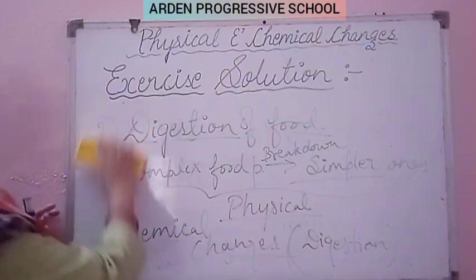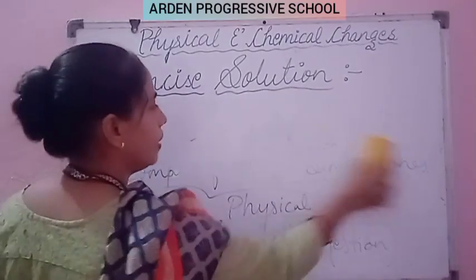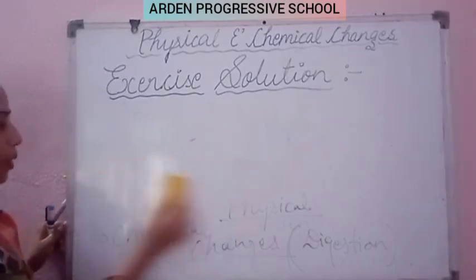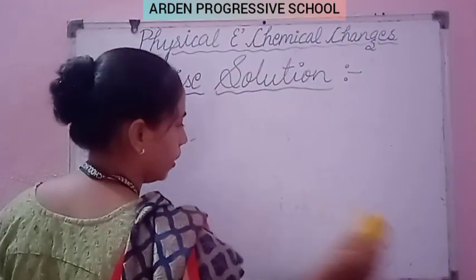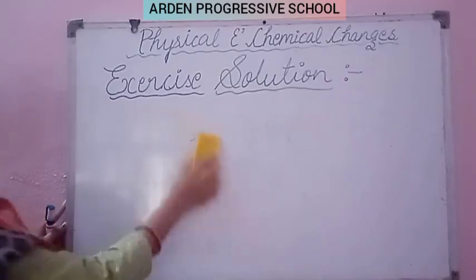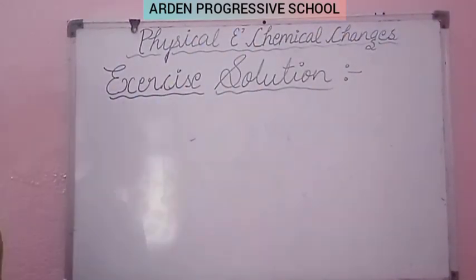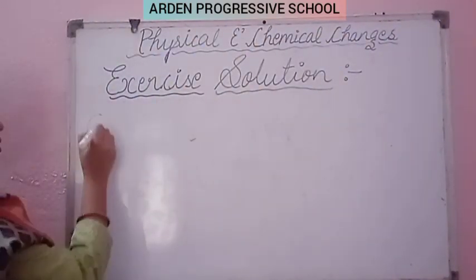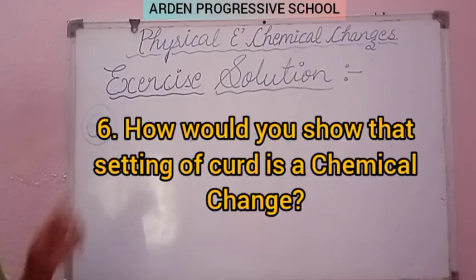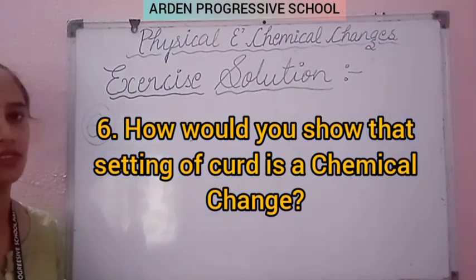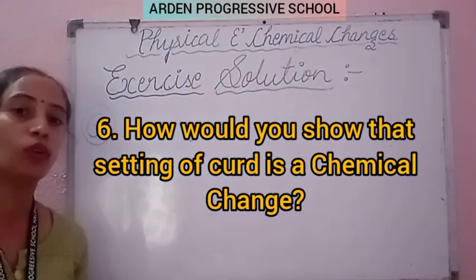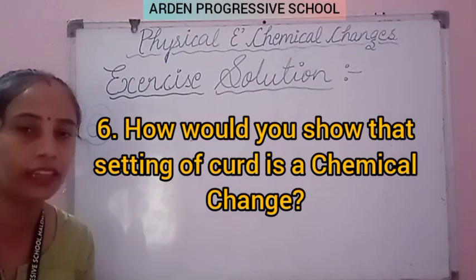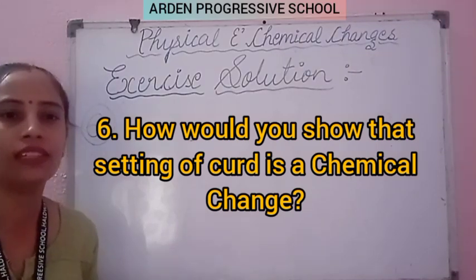Clear? Now if you have any confusion, please feel free to ask me. Okay, now see in your book the question number 6. What is question number 6? How would you show that setting of curd is a chemical change? आप ये कैसे कह सकते हो कि the setting of milk into curd is a chemical change?